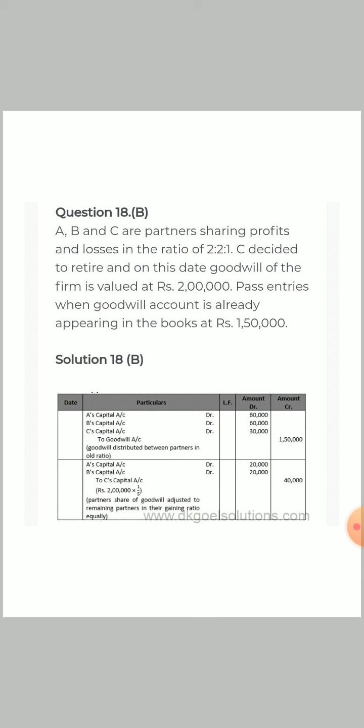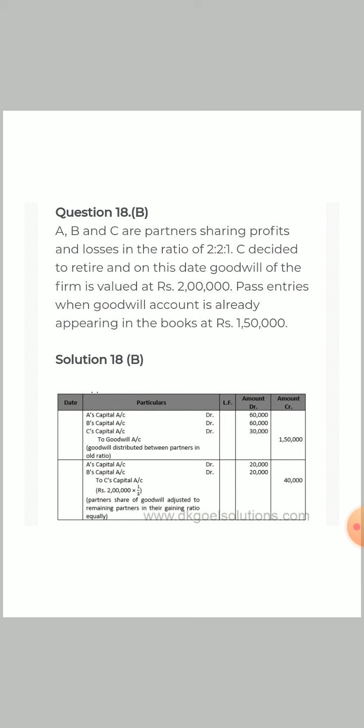Now, in the last two questions, it was mentioned that goodwill doesn't appear in the books. But there can be a question where goodwill is already appearing in the books, and we have already discussed this kind of question in admission. If there is goodwill already appearing in the books, that goodwill will be written off between the old partners in the old ratio.